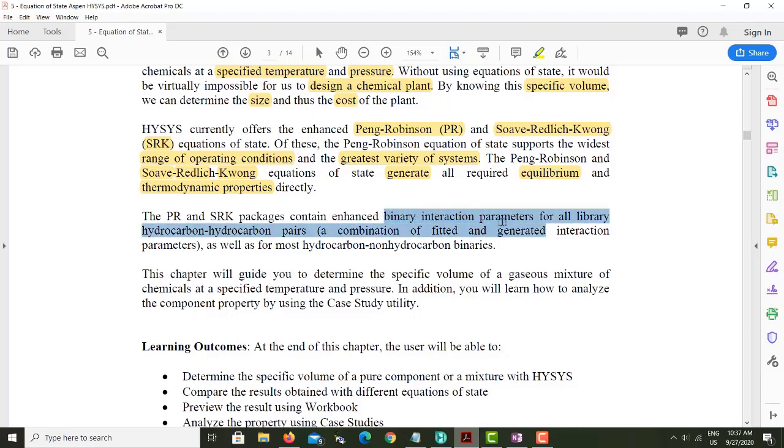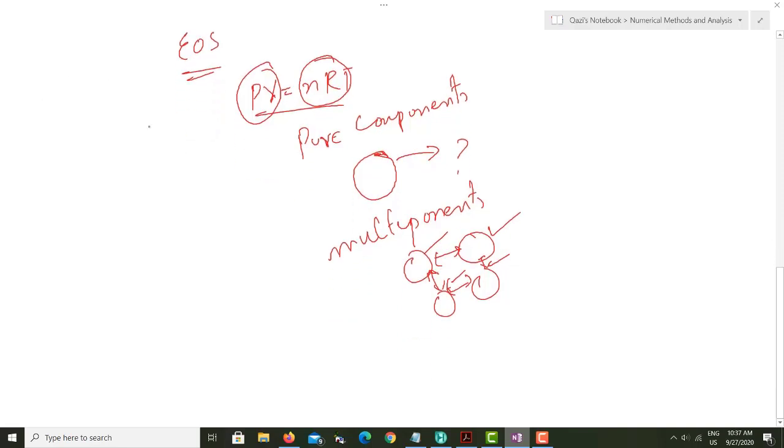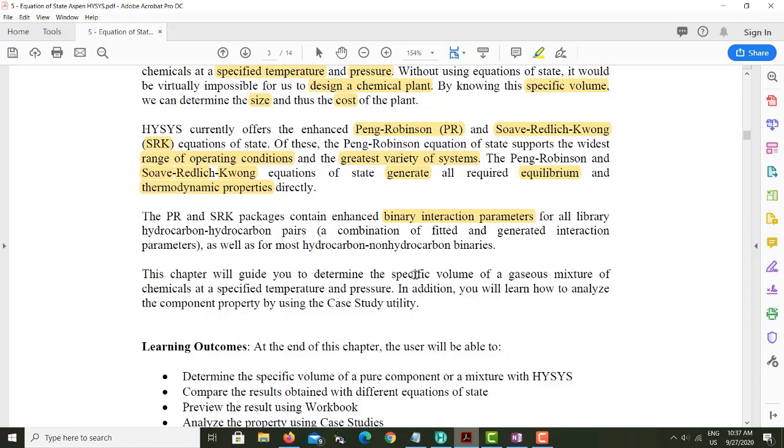This is most important. Whenever you talk about the real gas equation, it means they are focusing on two things. One thing I told you before is the interaction between the molecules. This is the first thing they focus on. The second is molecular volume. If they focus on these two things, then they follow the main rule. The interaction only comes when you have more than one component. If you have one component here and another component here, this is a binary component, right? So this interaction is called the binary interaction parameter, or BIP.